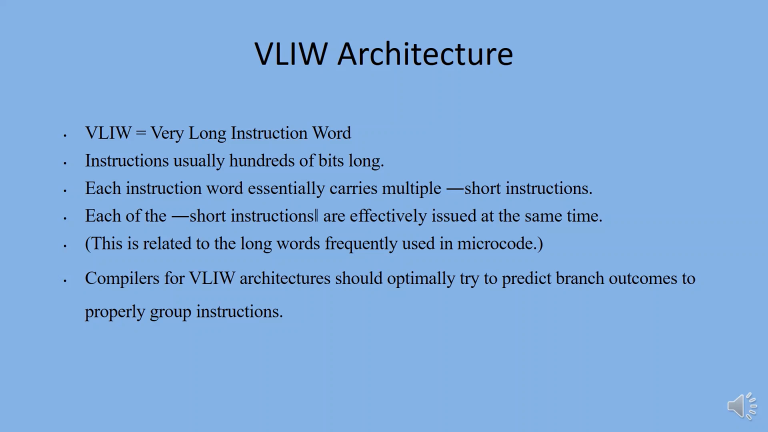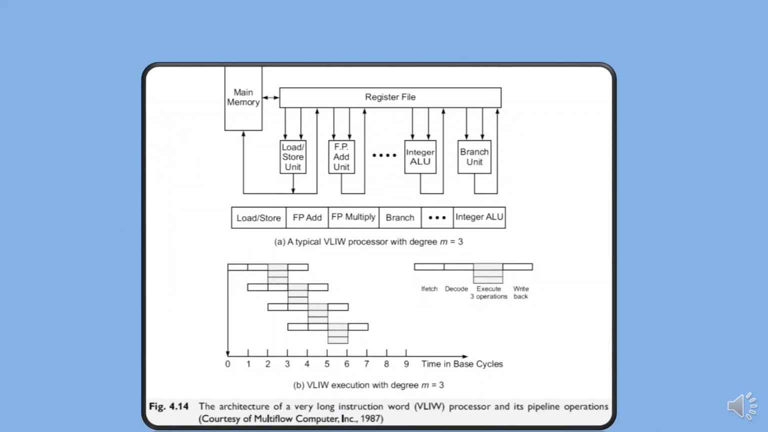Compilers for VLIW architectures should optimally try to predict branch outcomes to properly group instructions. The VLIW architecture is generalized from two well-established concepts: horizontal microcoding and superscalar processing. A typical VLIW machine has instruction words hundreds of bits in length.